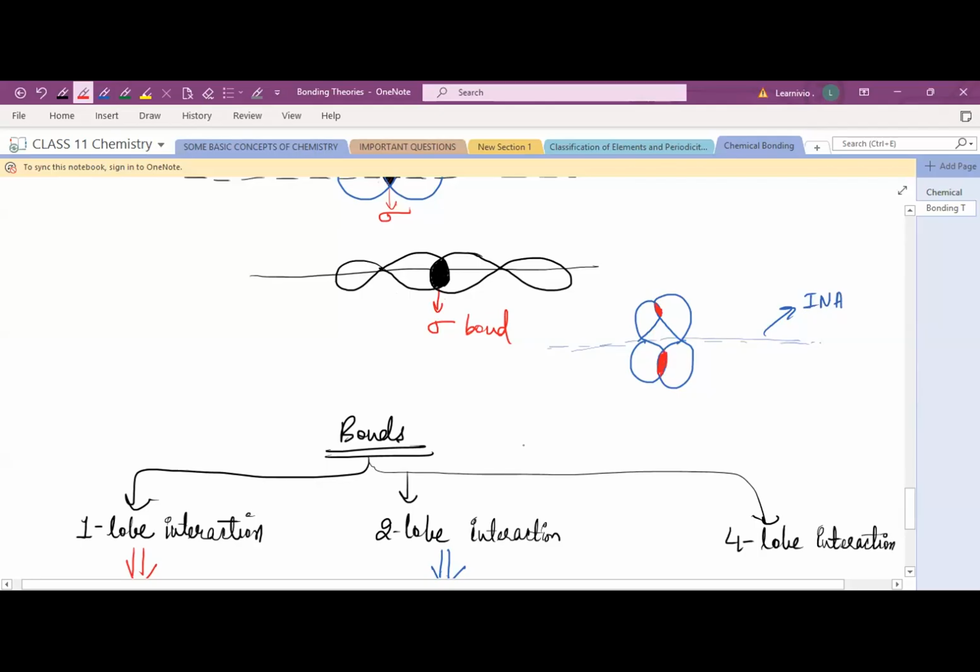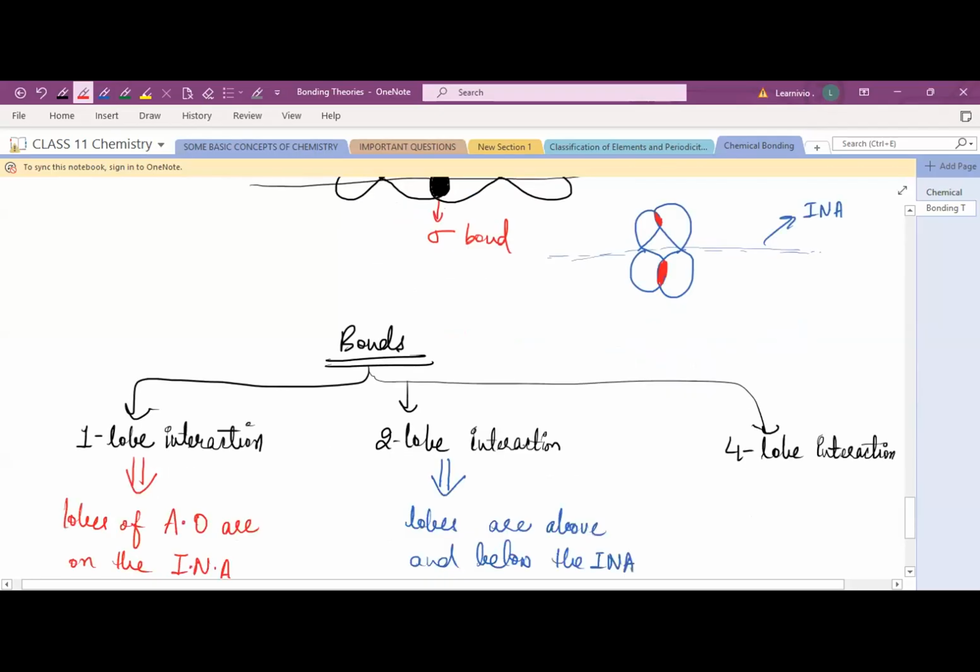Okay. Now you can see over here. This is the example where the two lobes are interacting with each other. One lobe, right? Look above, this one lobe. Suppose this is positive. This is negative. Because we know that in the case of positive overlapping only, the bond will be formed, right? So positive with positive, when they overlap, bond formation takes place, and negative with negative, when they overlap, bond formation takes place. And you can see which type of interaction this is: two lobe interaction. Two lobes are interacting here, right?